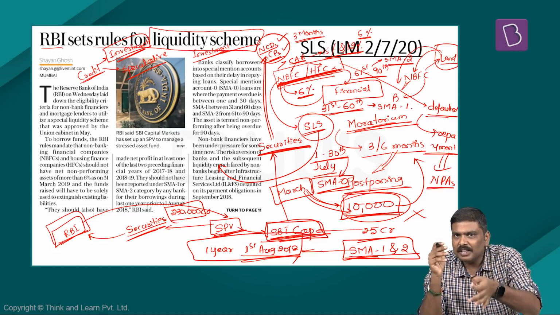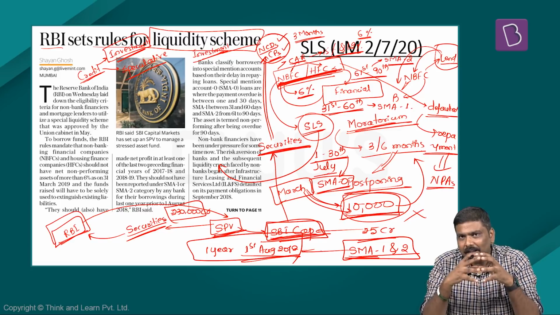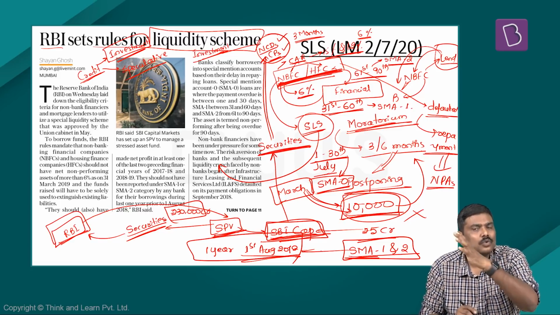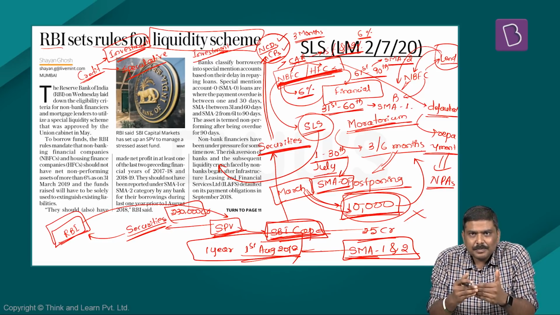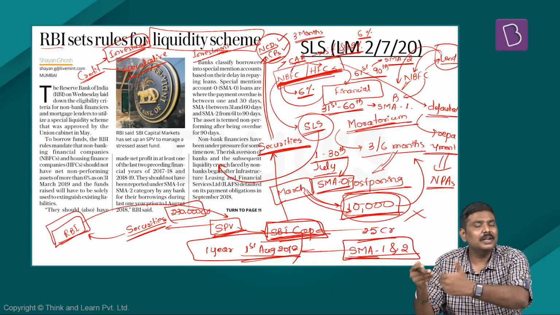Now let's evaluate this particular scheme. Now understand this. The liability in this particular NBFC and HFC sector is said to be more than 60,000 crore rupees. That is, these particular institutions will have a huge amount of a debt repayment liability in the coming days.